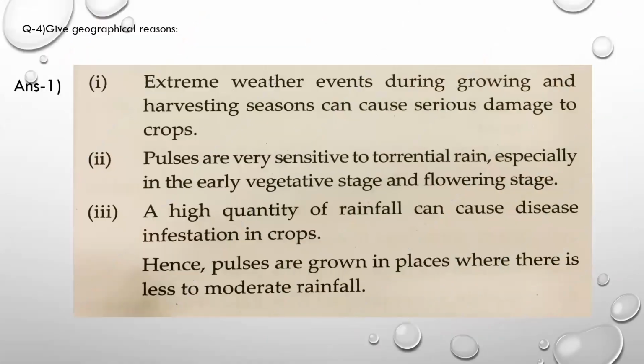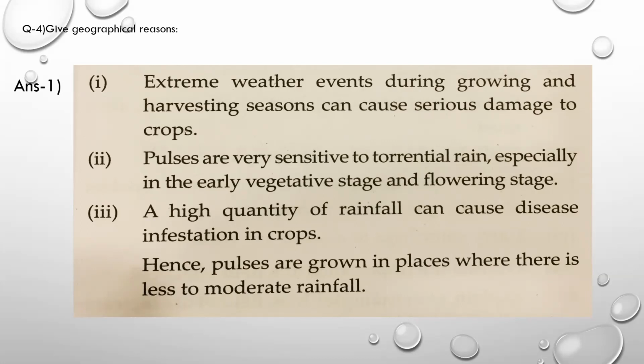question number 4, give geographical reasons. Number 1, there is a correlation between pulse cropping and rainfall. Means depending upon the crop which grows in a particular area, there is a relation with the rainfall which is there in that region. So let's see how. Point number 1, extreme weather events during growing and harvesting seasons can cause serious damage to crops.